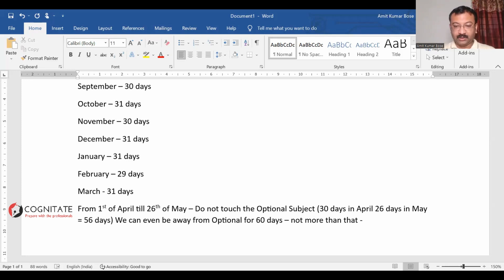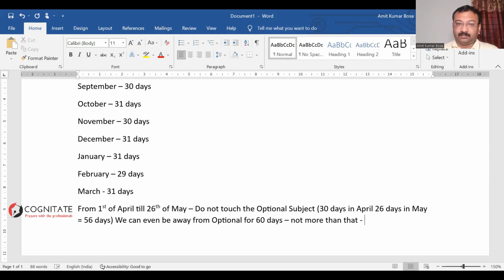Why? See, the optional subject is a new subject to you. You have not studied the optional subject in your graduation or in your masters. If you are away from this subject for more than 2 months, for more than 60 days, to get the grip back over the subject is going to be difficult. So the gap between a candidate and the optional subject should not be for more than 60 days. That's the reason why I suggest not before 1st of April. Till 31st of March, someone should keep on preparing with the optional subject.